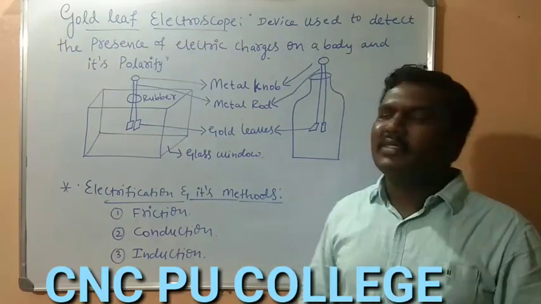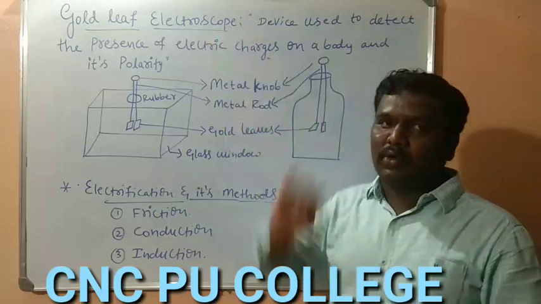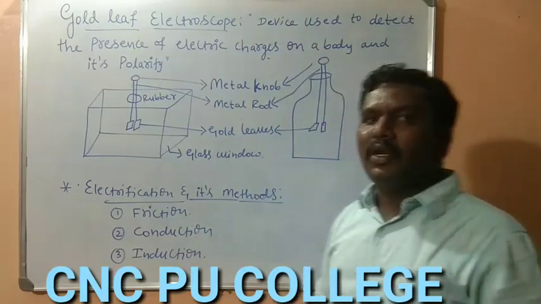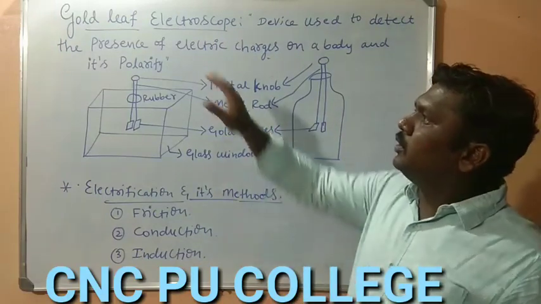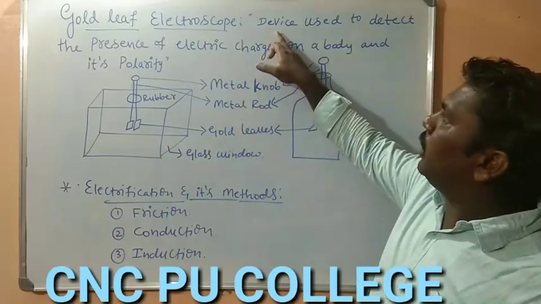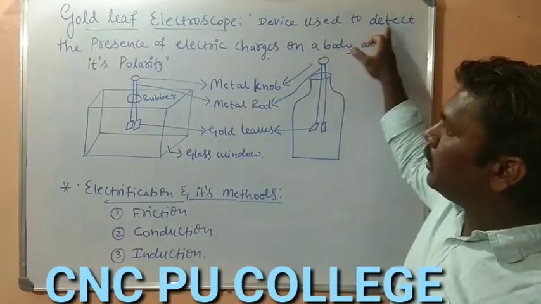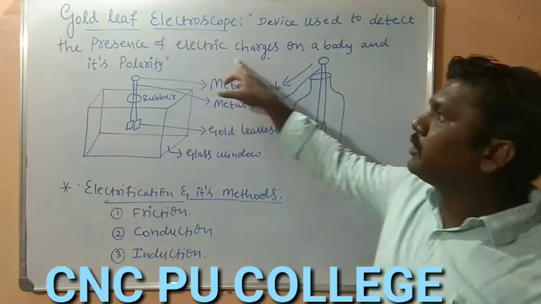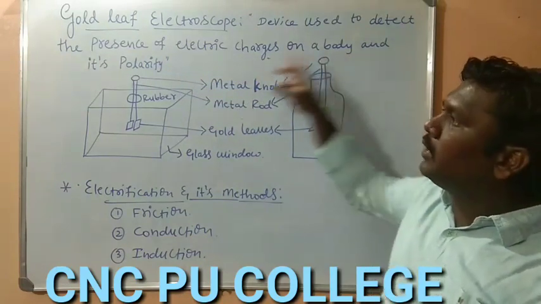That simple device is called the gold leaf electroscope. So let us go through the definition of that. Gold leaf electroscope: it is a device used to detect the presence of electric charge on a body and its